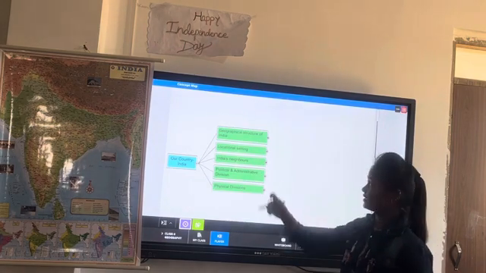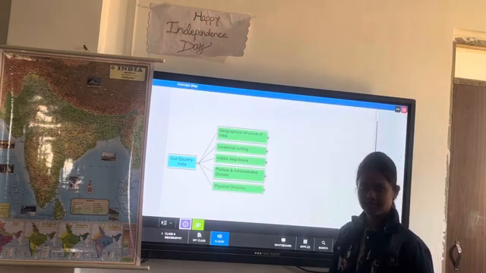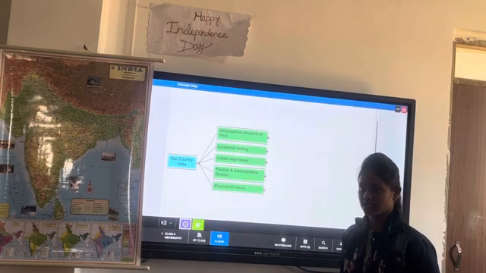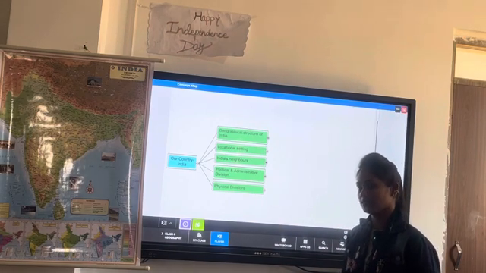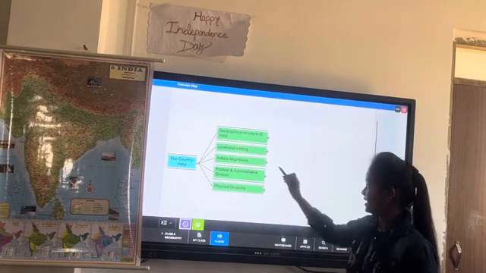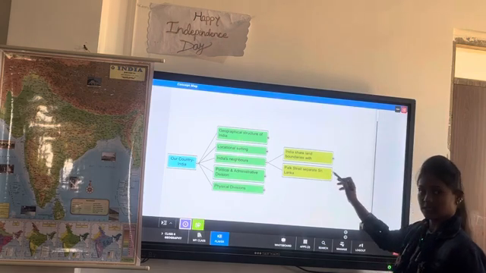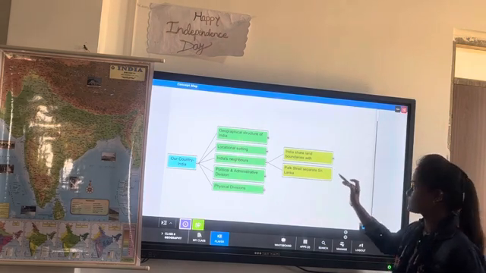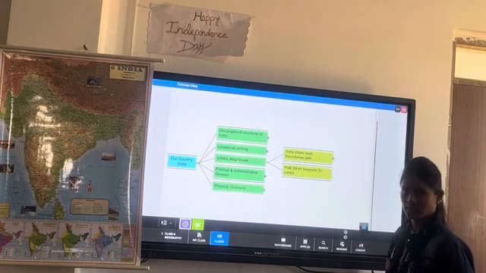So we have already discussed the geographical structure of India, the locational setting, that is, where India is located. India's neighboring countries: India shares its land boundaries with 7 countries, and it also shares its sea route with Sri Lanka, and it is separated by the Palk Strait.